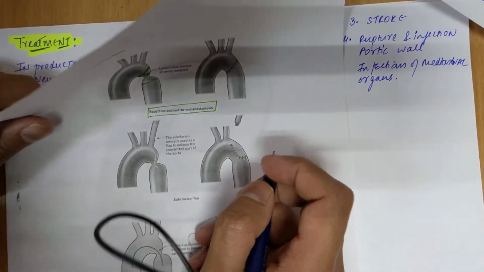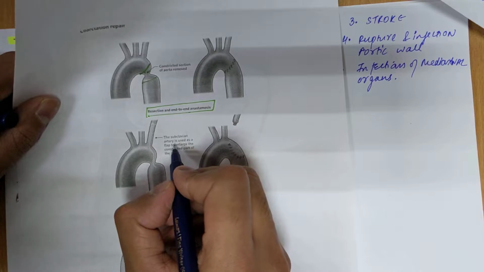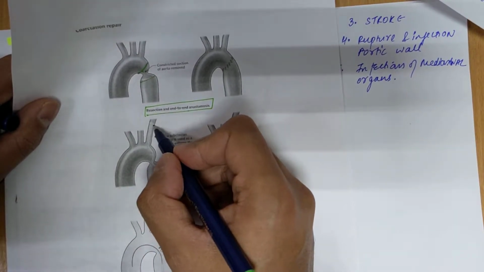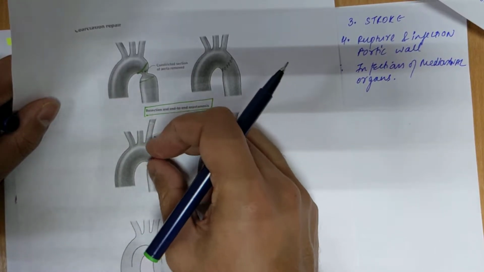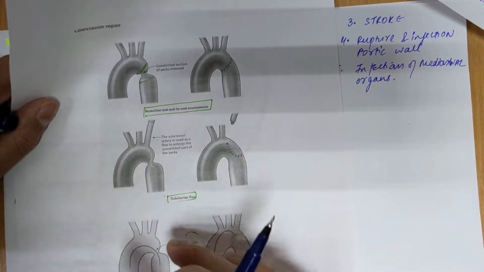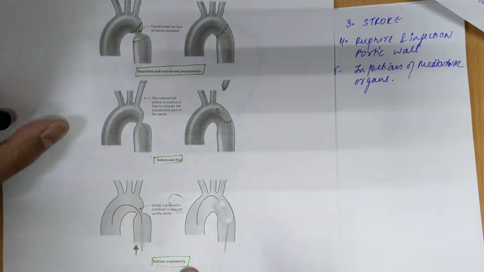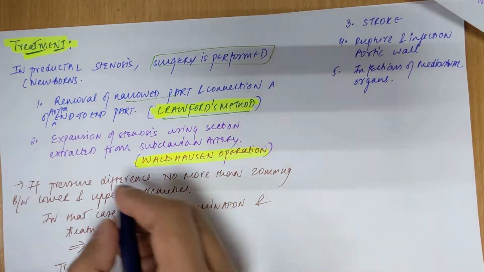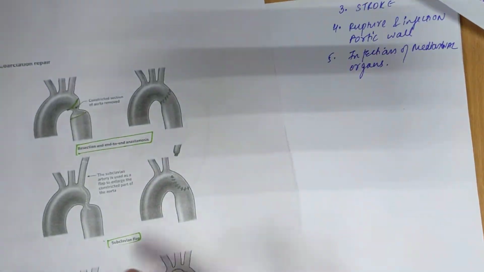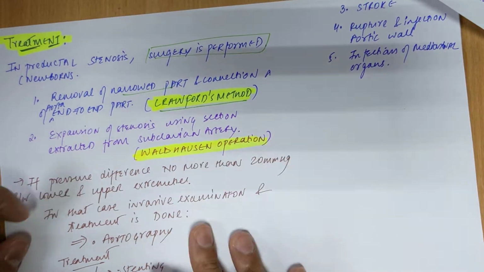There is another method, called the subclavian flap. We take a flap from the subclavian artery and join it with the constricted part of the aorta, which is used to enlarge the constricted part, and now it will be enlarged. We can also use balloon angioplasty, which is another treatment. Let's discuss first the expansion of stenosis using a section extracted from the subclavian artery, which I told you, the subclavian flap. These are the two methods, and this method is called the Waldhausen operation.